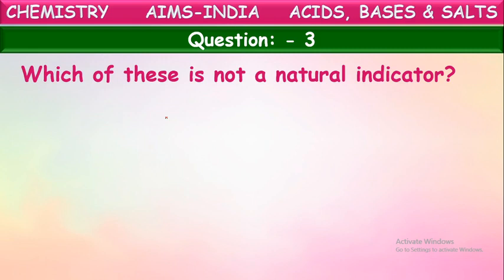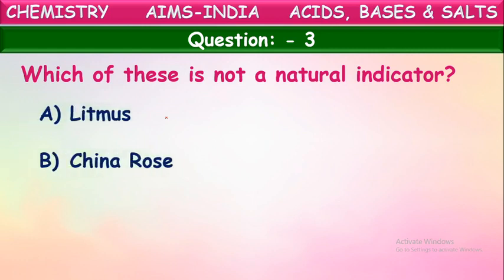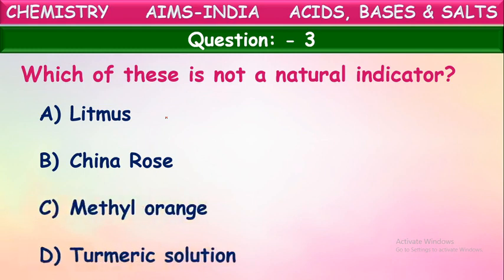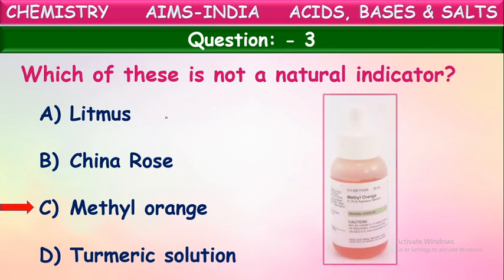Okay. Now, out of all these indicators, some are natural indicators, some are artificial or man-made indicators. What are those? Let us see here. Given litmus, China rose, methyl orange, and turmeric solution. Out of these, which is not a natural indicator? Yes, children, can you guess? Yes, it is methyl orange, because methyl orange is prepared in the laboratory. It is not extracted from natural resources. So, methyl orange comes under synthetic indicator.